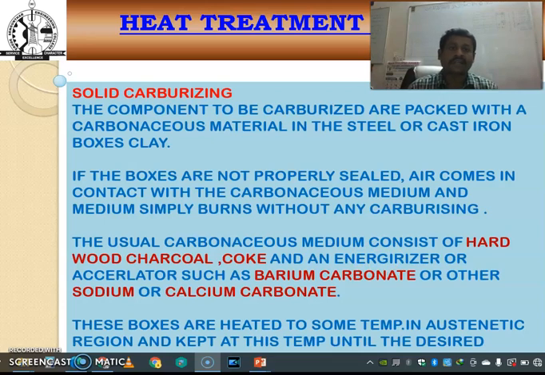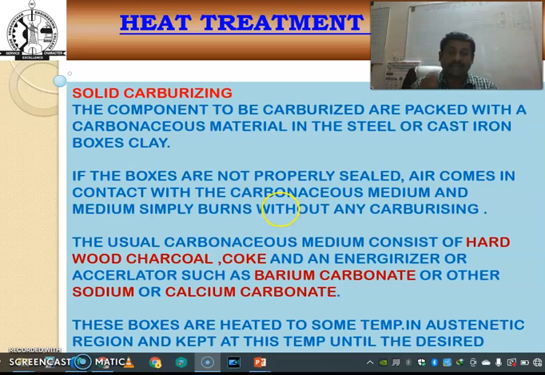If the boxes are not properly sealed, air comes in contact with the carburizing medium and the medium simply burns without any carburizing taking place. The usual carburizing medium consists of hardwood charcoal, chalk, and an energizer or accelerator such as barium carbonate, sodium carbonate or calcium carbonate.